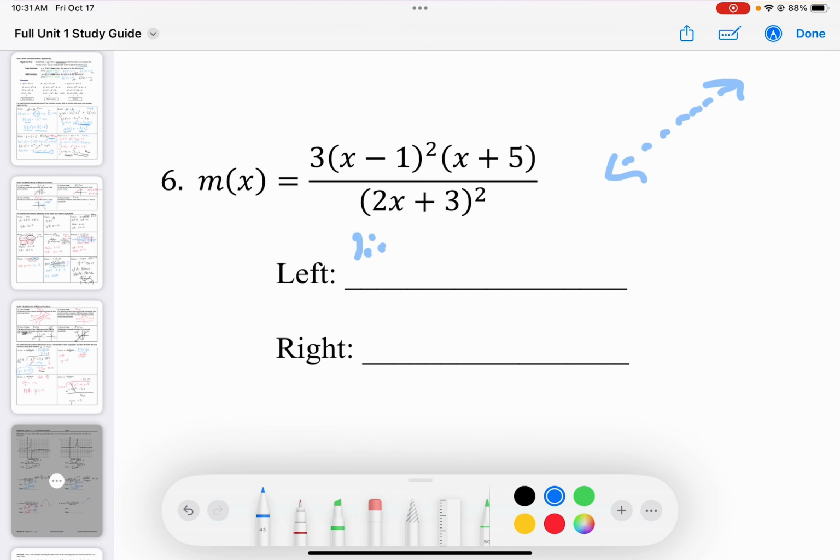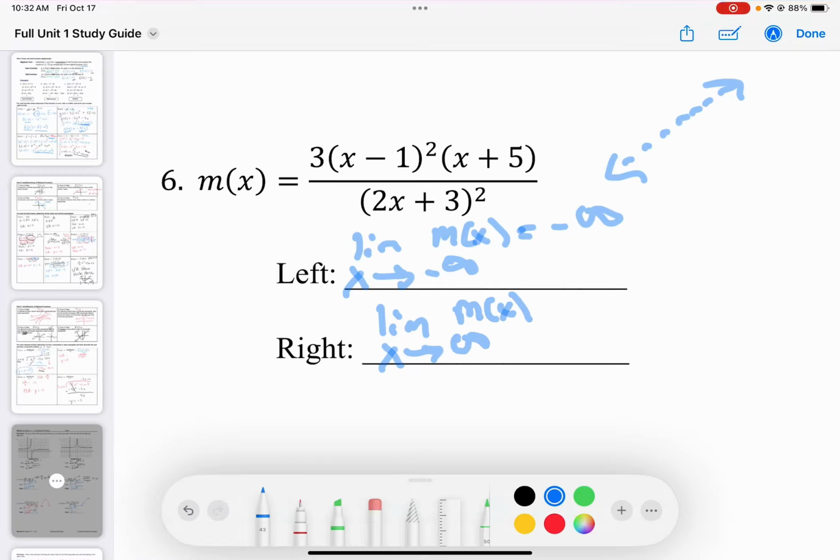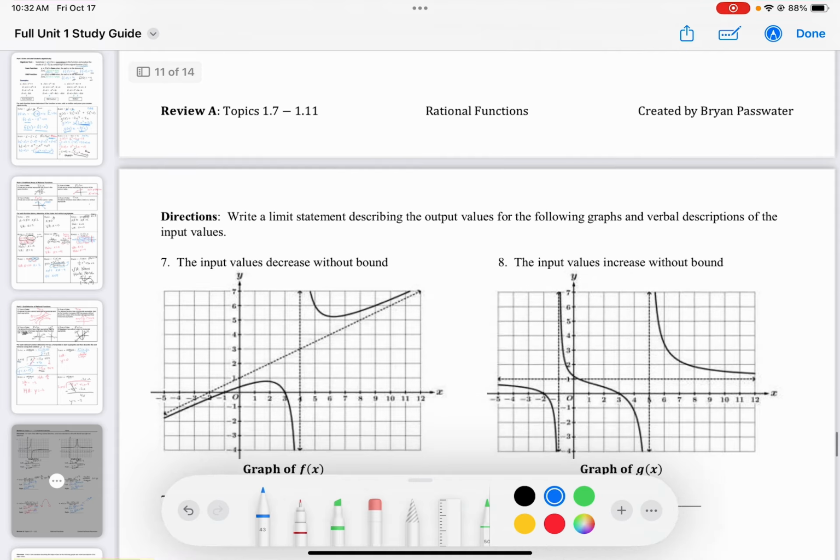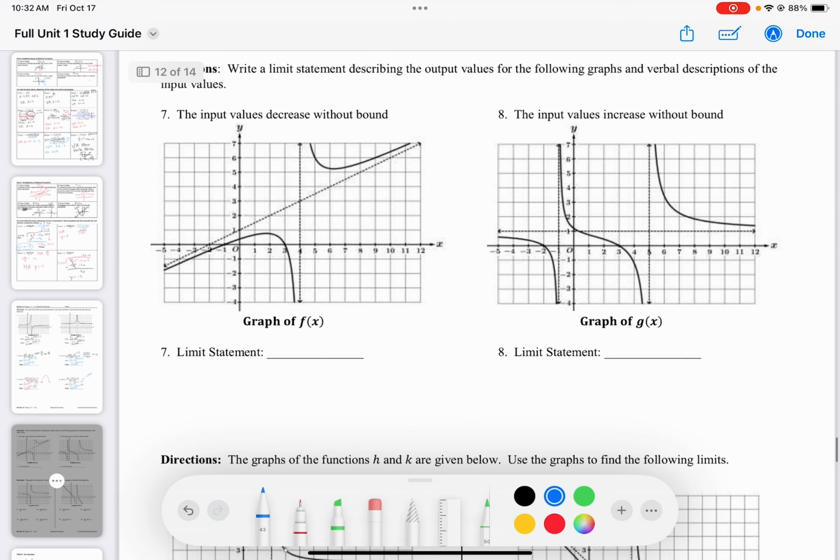So the limit as x approaches negative infinity, where are we headed? The m of x is headed towards negative infinity. The limit as x approaches positive infinity, where are we headed? We're headed up. So we're headed towards positive infinity. All right.